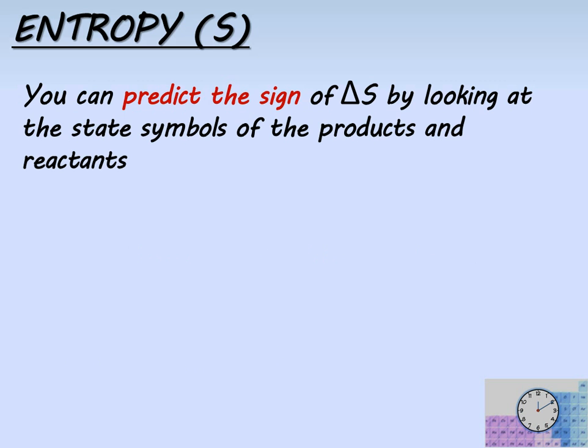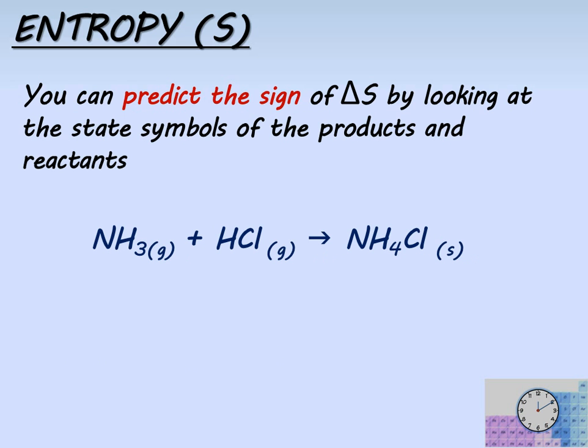In the second example, we're forming ammonium chloride solid from the gases ammonia and hydrogen chloride. In this case, the formation of the solid from the two gases results in a negative delta S as the particles become more ordered.